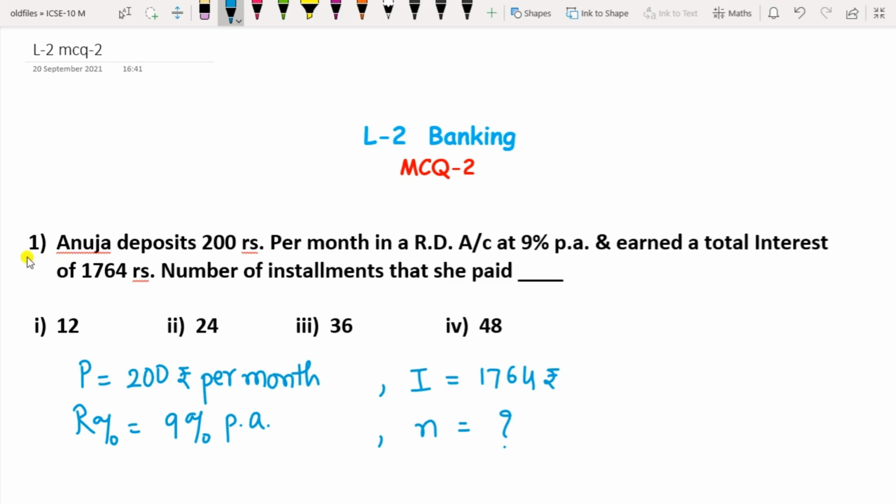Okay, so the first question here is: Anuja deposits 200 rupees per month in a recurring deposit account at 9% per annum and earns a total interest of 1764 rupees. The number of installments that she paid is. So you have to find N here. P is given, 200 rupees per month. R is given as 9% per annum. The total interest has been given as 1764 rupees. You have to find N. So you can apply the formula for I and find N.